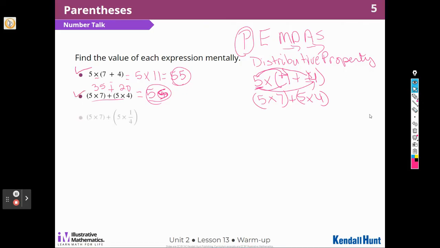All right, moving on ahead. Now I have a fraction in my parentheses there. Let's worry about this one first. I know 5 times 7 is 35. And I'm going to multiply 5 times 1/4. That's 1/4 five times. So that would be 5/4. Well, that's an improper fraction. And I know that there is a 4/4 inside of that 5/4. So that means there is a 1 inside of there, right? And then what's left over? Well, there's going to be one more fourth. So I'm going to add that to 35, and I'm going to get 36 and 1/4.